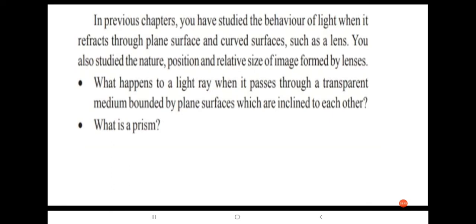So what is a prism? A prism is a transparent medium separated from the surrounding medium by two refracting plane surfaces which are inclined.